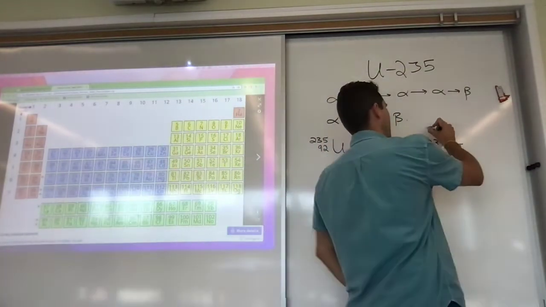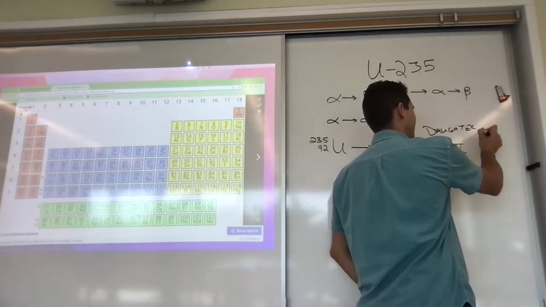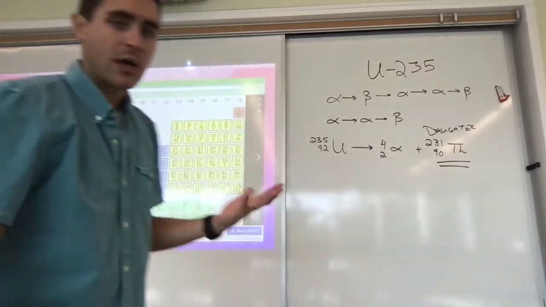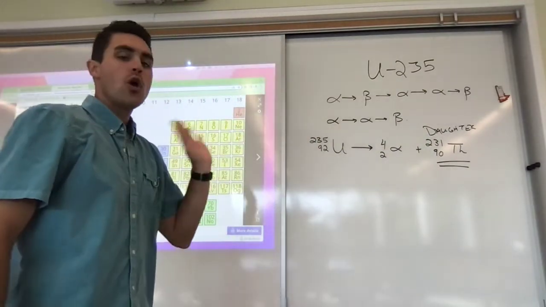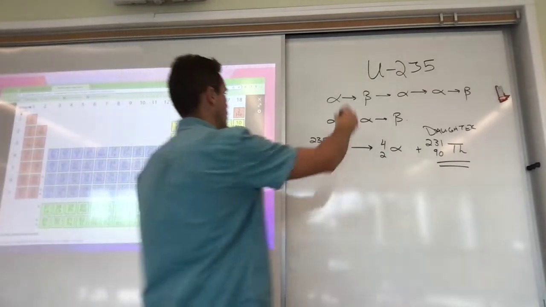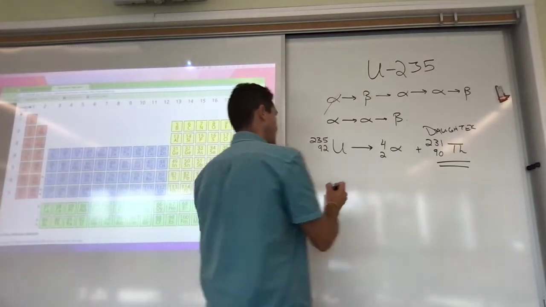We call this a daughter isotope. A daughter isotope is an isotope that exists after some kind of radioactive decay. And so after the first decay, thorium-231 is the isotope that's left over. So I can check that off my list. I did 1 alpha decay. Let's go ahead and do beta decay.